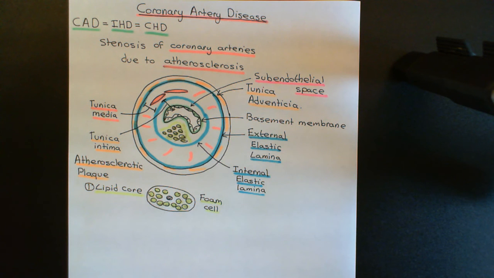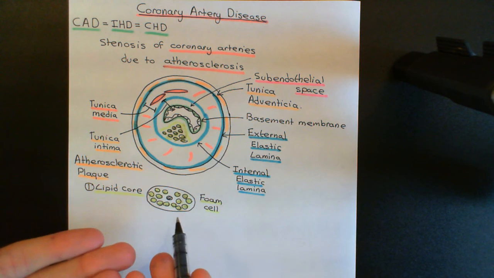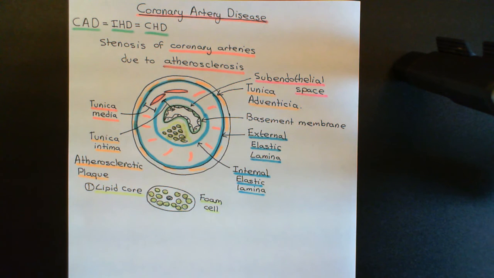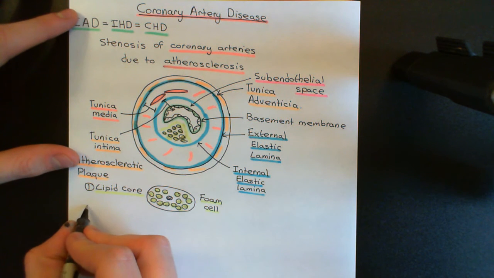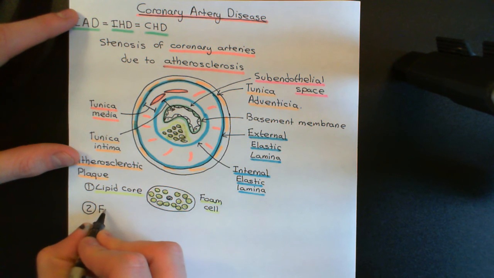Then what happens is the macrophages take up the LDL particles because they don't like them, and they end up with massive stores of cholesterol in them, and that's when they convert into foam cells. So over years and years of this happening, you get more and more foam cells building up in the subendothelial space until it actually forms a noticeable disturbance, and that's when we start to call this an atherosclerotic plaque. Concurrently with this, you form the other part of the atherosclerotic plaque, which is the fibrous cap.